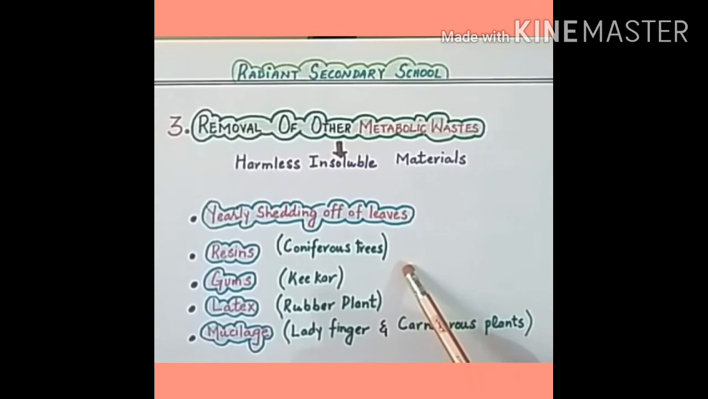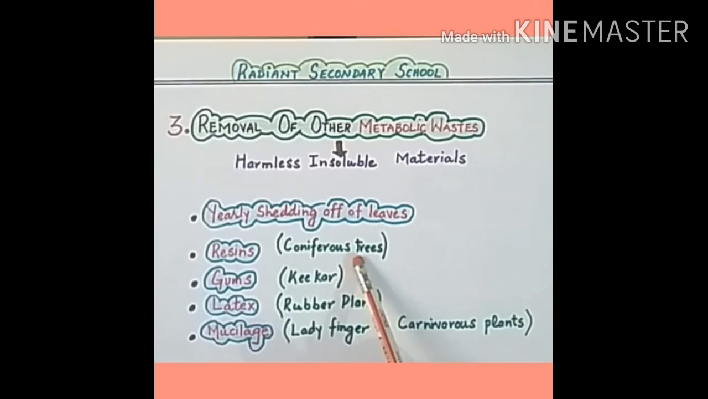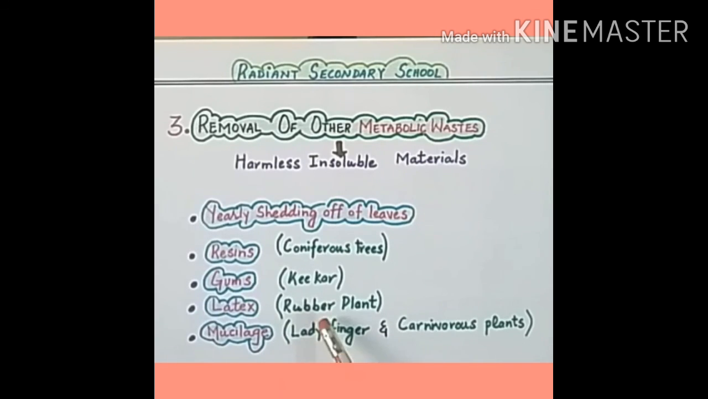In some plants, some special secretions are produced through stem or leaf. For example, in coniferous trees, resins are produced. Resins are solid or highly viscous substances which are secreted by the stems of the coniferous trees. Similarly, kikar plants secrete gums, which are a mixture of different types of carbohydrates and sugars. Rubber plants secrete latex, which is a mixture of water and elastic substances. Similarly, ladyfinger and carnivorous plants secrete mucilage, which is a sticky and thick substance.